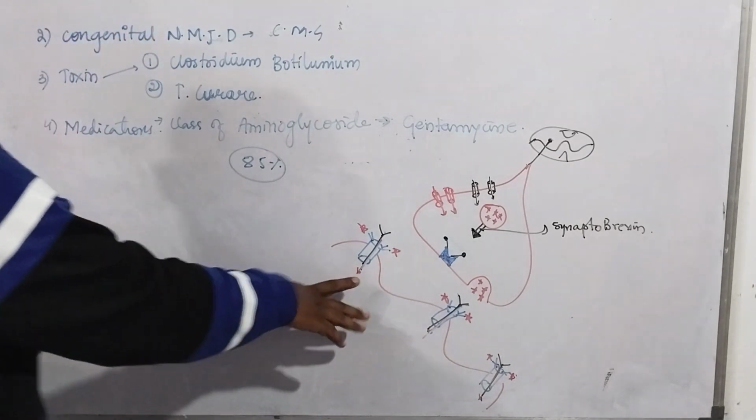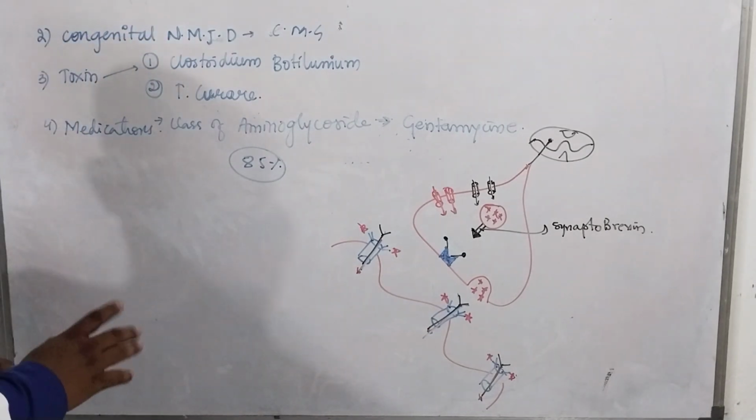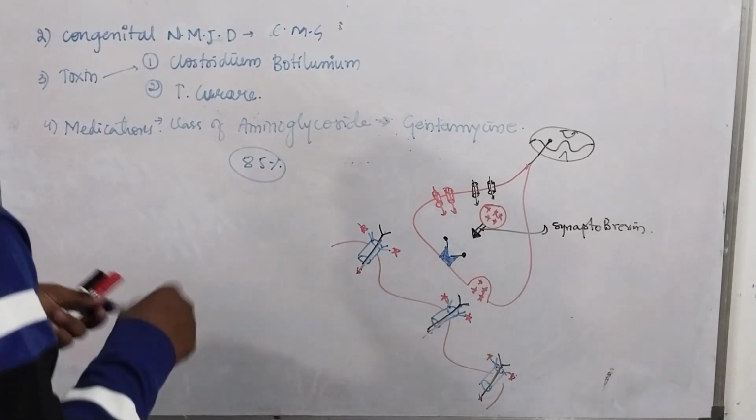This is one cause; 85% of myasthenia gravis has this type of cause, and the remaining